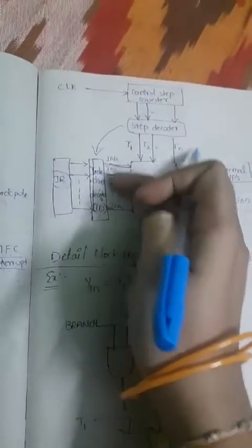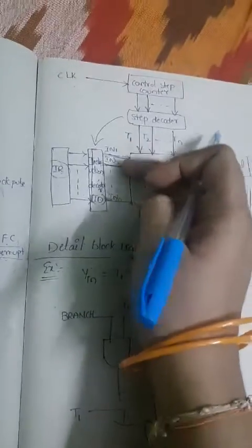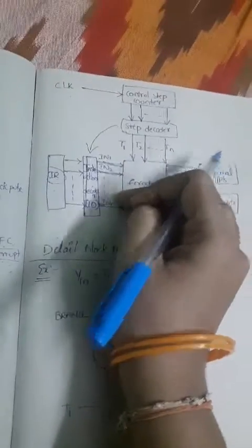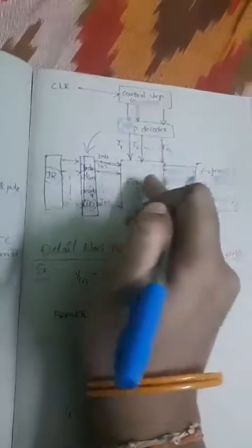That means we have different sub operations performed in that instruction execution, and those are given as input to the encoder block.